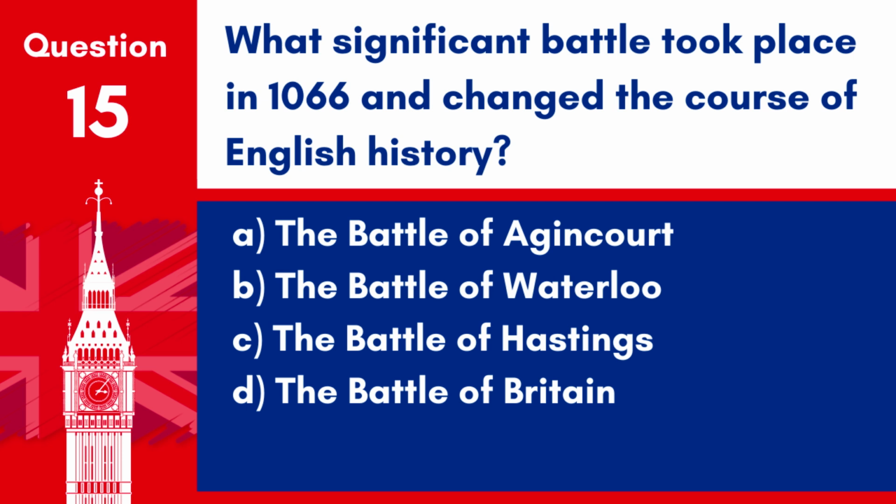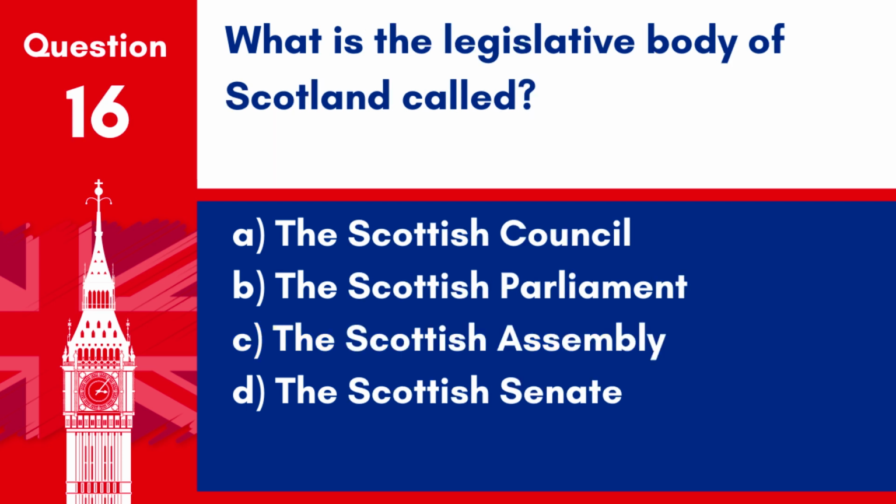Question 15. What significant battle took place in 1066 and changed the course of English history? A. The Battle of Agincourt. B. The Battle of Waterloo. C. The Battle of Hastings. D. The Battle of Britain. Answer. C. The Battle of Hastings. The Battle of Hastings in 1066 was significant as it led to the Norman conquest of England, changing the course of English history.